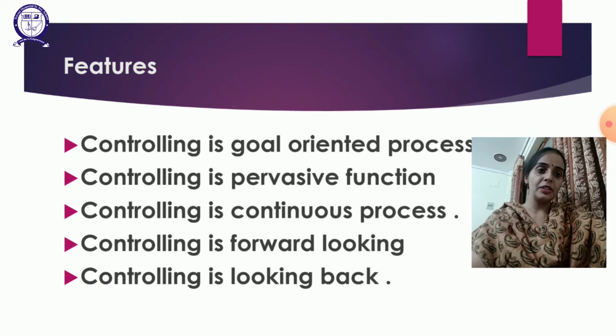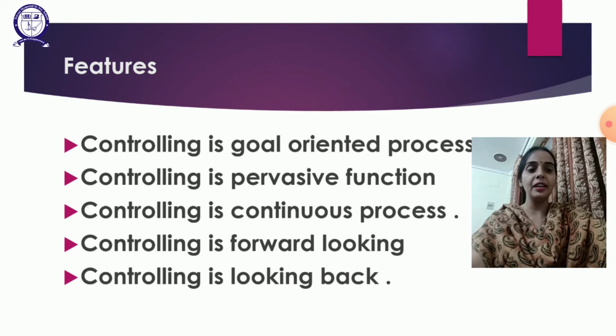When actual performance is measured, there is a need to compare it with the standard performance, and standard performance is decided under planning, which is the first function of management. To check on the standard performance, there is a need to look back. That's why controlling is looking back.